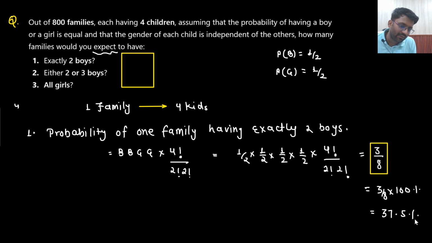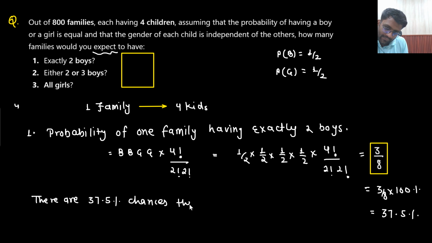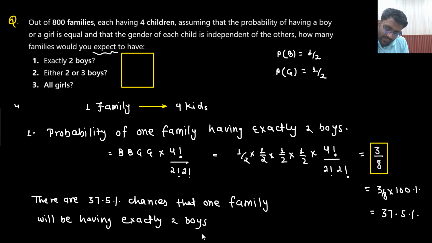So there is a 37.5% chance that one family will be having exactly 2 boys. Is that statement correct to you?